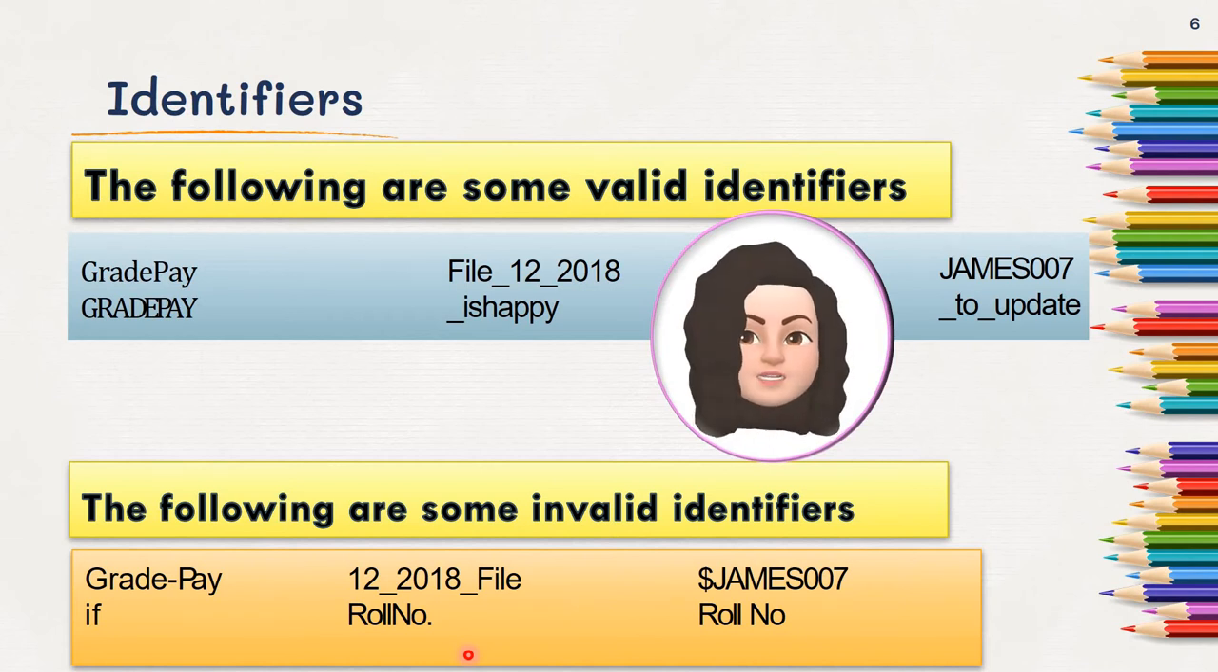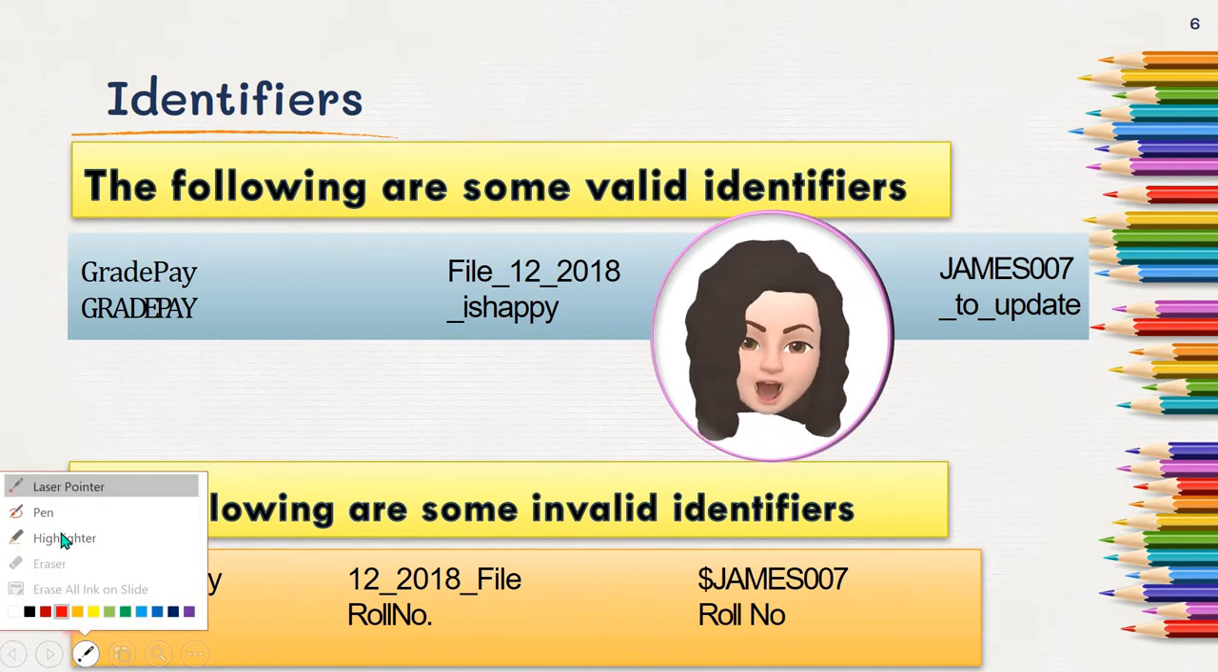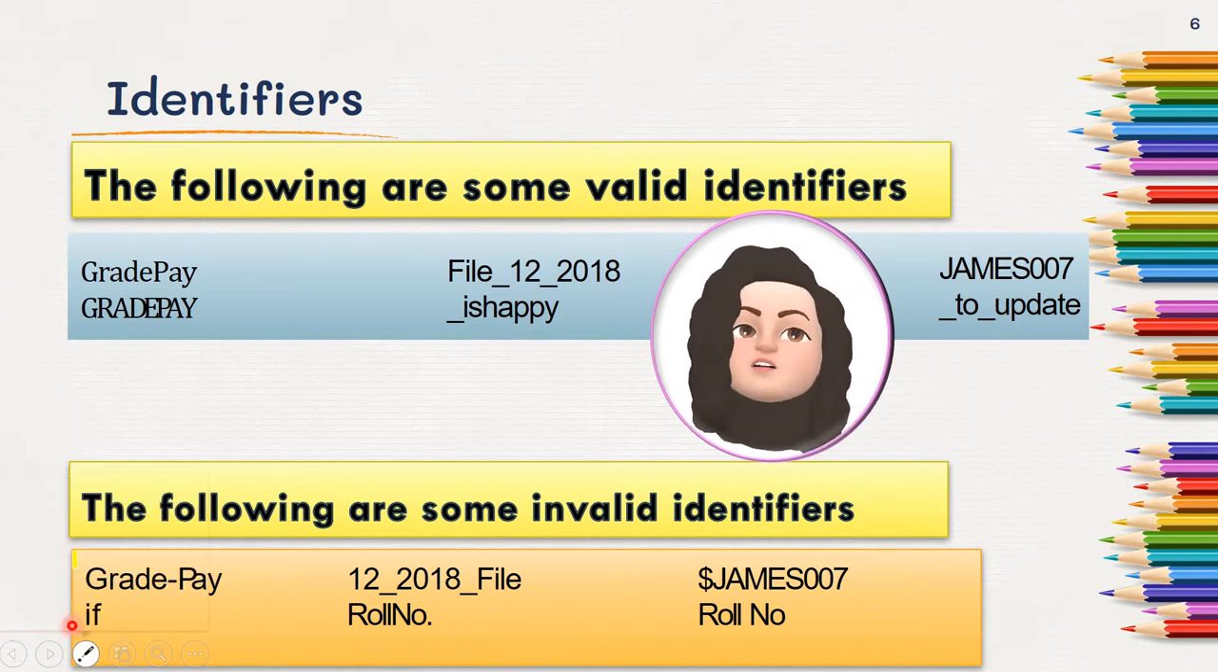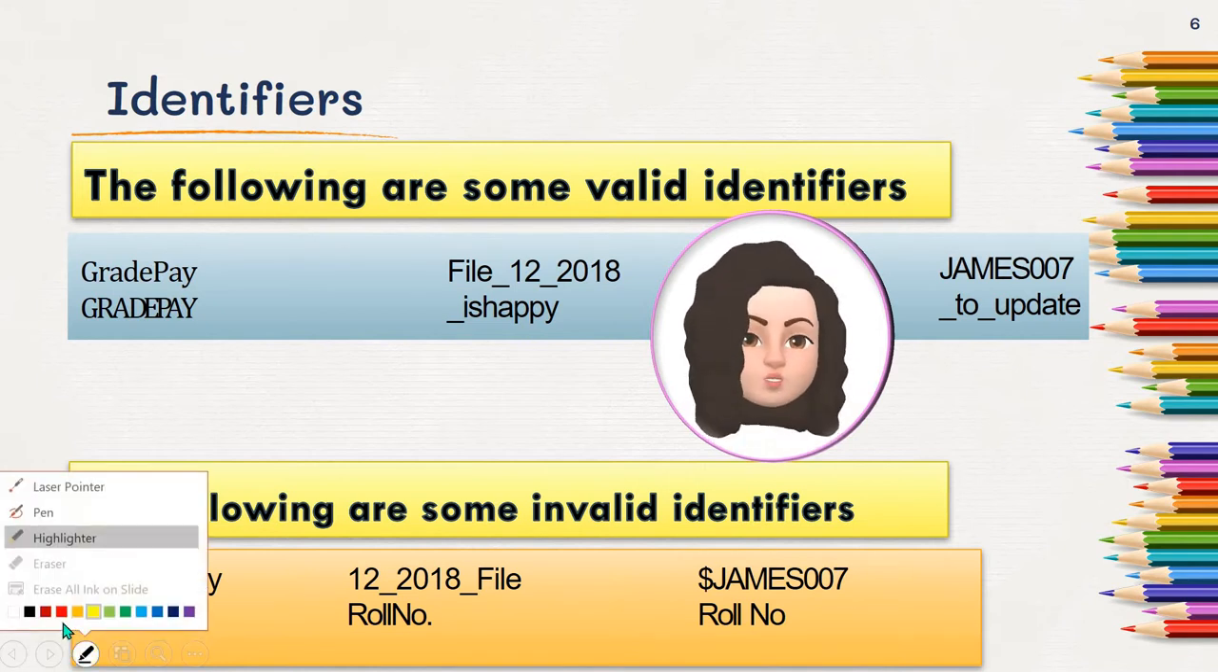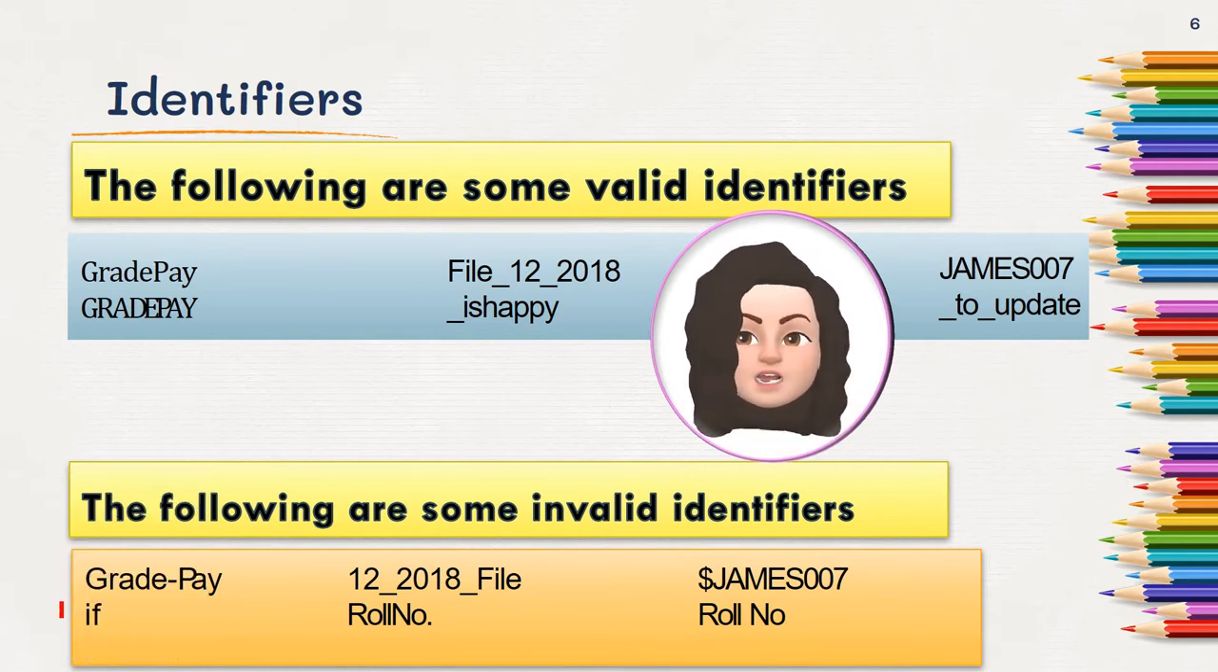I have given some examples of valid identifiers as well as invalid identifiers. Valid identifiers are those which contain only alphabets, numbers, and underscore, no special characters, no space, and do not begin with a number. Now let's see the invalid identifiers. The first one, grade-pay. Here hyphen is a special character which is not allowed in naming an identifier, hence it is invalid. Now 12_2018_file, here it begins with a number. An identifier name should not begin with a number, hence it is invalid.